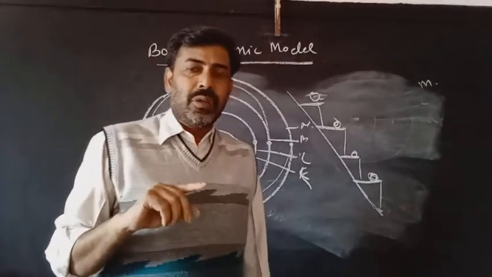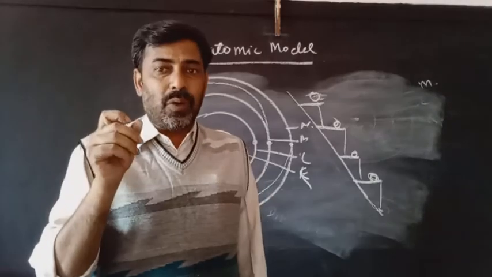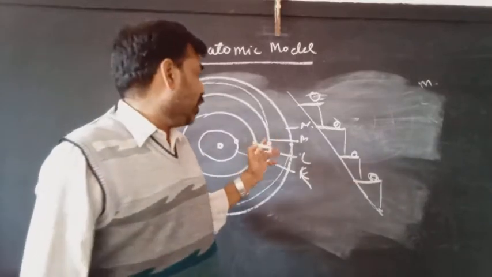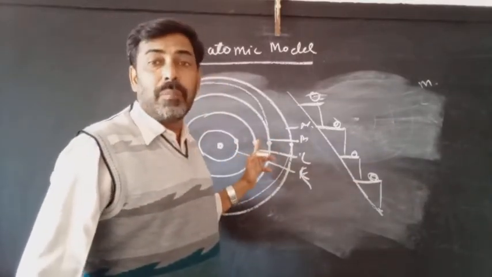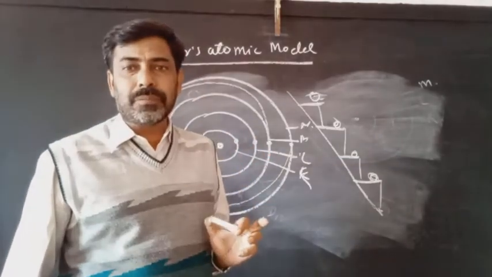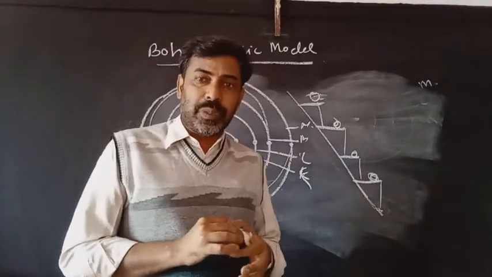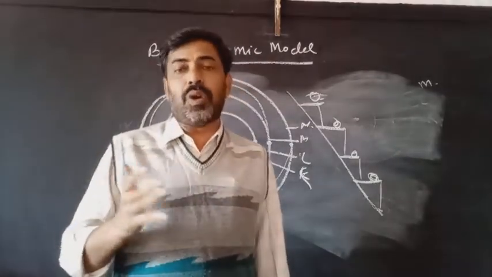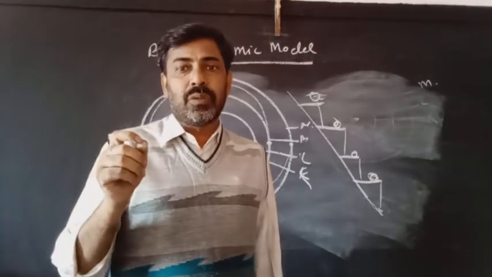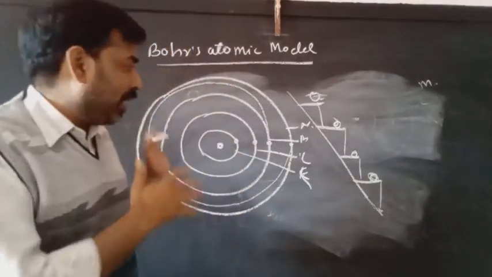Bohr also says that by taking a quantum of energy, a minimum possible value of energy, the electron can jump from lower energy to higher energy, and by losing one quantum of energy it can move from higher energy to lower energy. In this way the excitation of electron can also take place. That means the movement of electron can take place from one orbital to another orbital, but only after taking or losing at least one quantum of energy. In this way he explained his model.